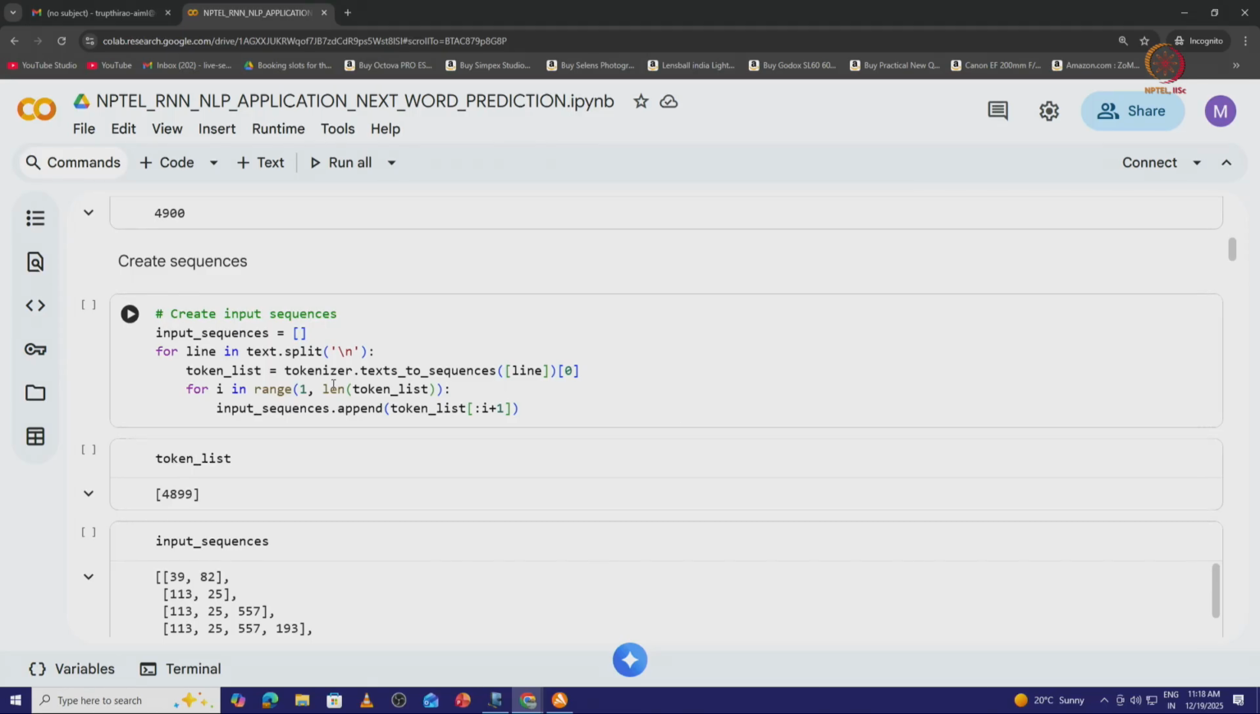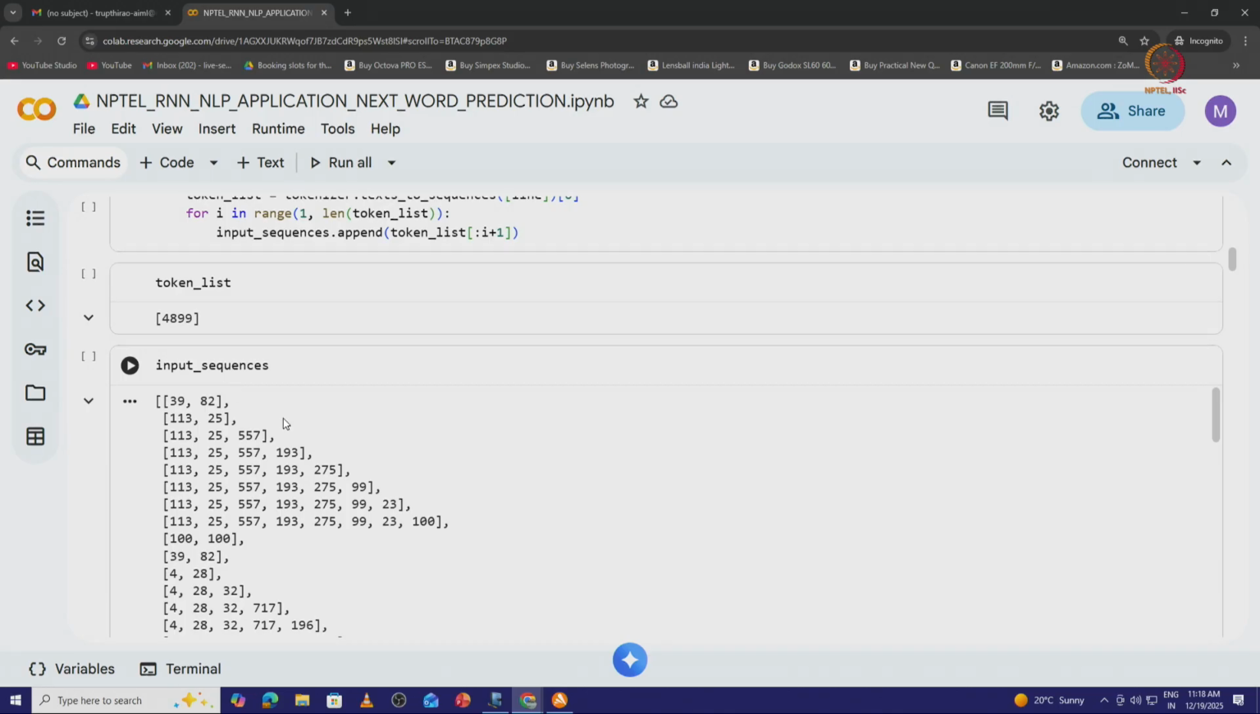So, this is nothing but the input sequences that we create. As mentioned earlier, tokenization will convert words into numbers. Words are represented as numbers. So, we can see here the number representation is 39, 82, then we have 113, 25, 113, 25, 557. So, these are different words. If I am taking an example,